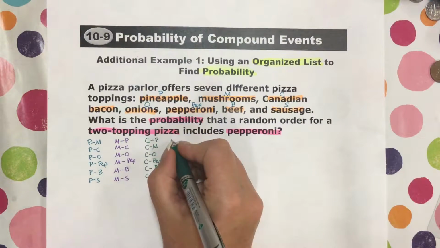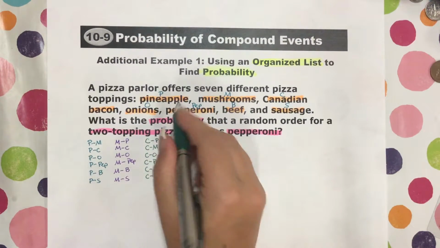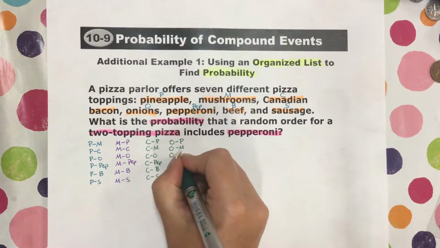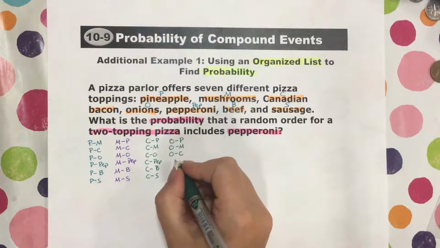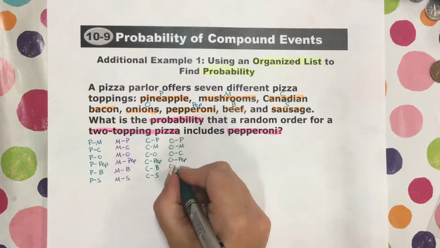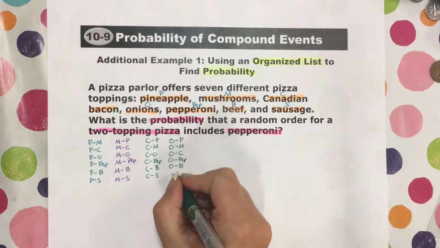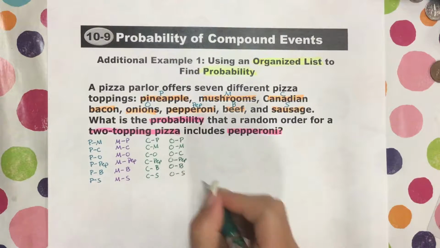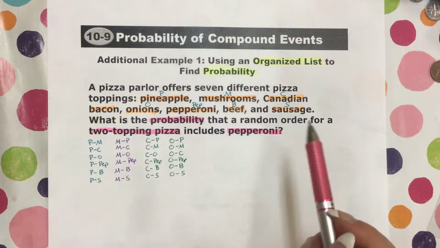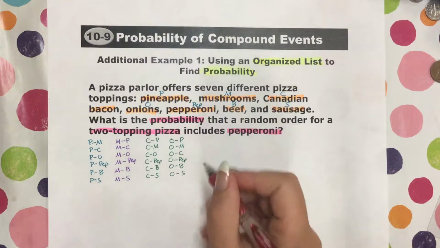Now let's go to onions. Onions could go with pineapple, mushrooms, Canadian bacon, pepperoni, beef, and sausage. All right, let's do the next one. We did onions, so now we're on pepperoni.